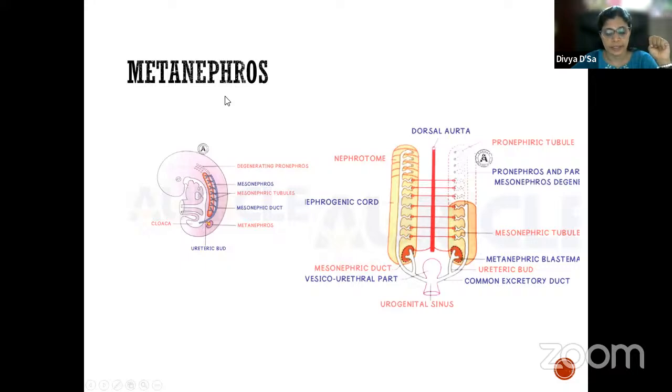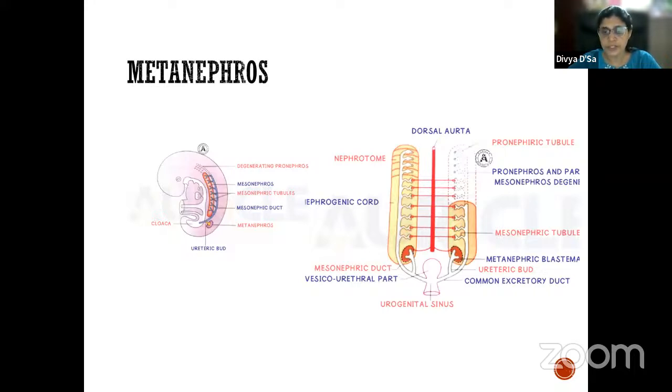The next stage is the metanephros. It forms at the beginning of the third month of intrauterine life, that is about the 12th week, in the sacral region. So this persists as the permanent kidney, because its functional aspects are more necessary for an adult human kidney, so that it develops well. Here is the metanephric kidney. We will see how the different parts of the kidney are developed.